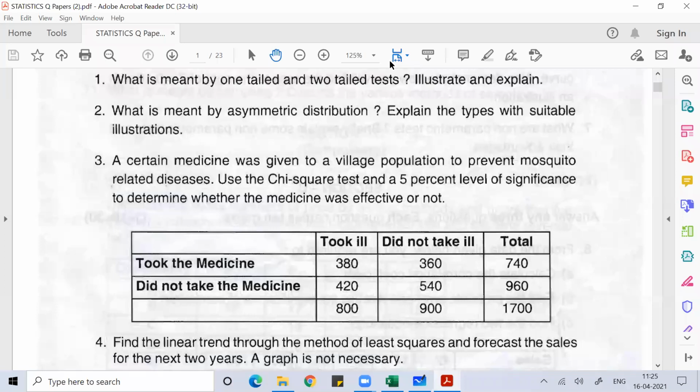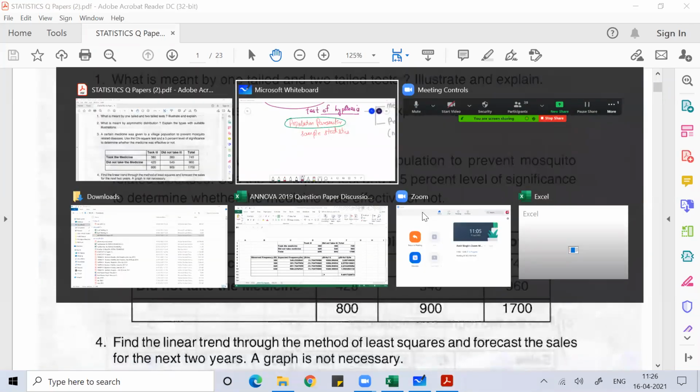Then the government is trying to measure how effective giving this medicine is. Does giving this medicine to the village people make any sense or not? So the problem is that a certain medicine was given to the village population to prevent the mosquito related disease. Use chi-square test at 5% level of significance to determine whether the medicine was effective or not. So this is what we need to do here.